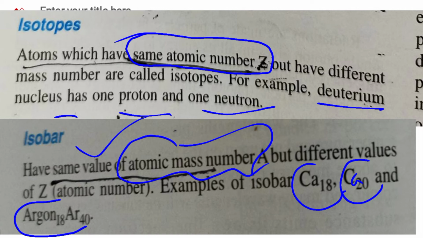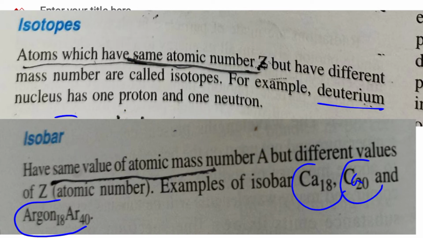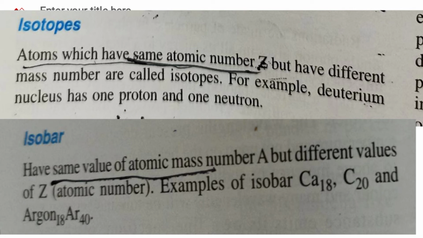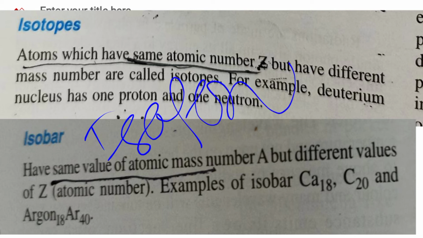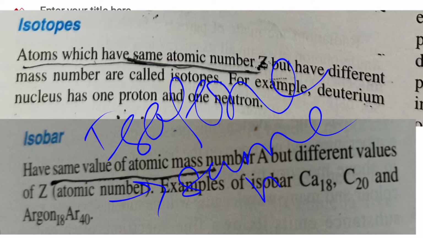Okay, and there is also another term, it's isotone. Isotones means same neutron number.